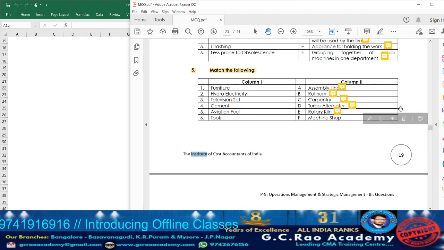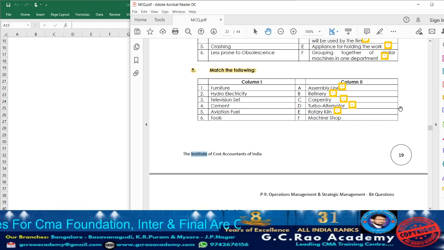What is a rotary kiln? What is that machine? We can tell it is one of the processing devices which will be utilized at the time of production, where they are going to provide high temperature in a continuous process.